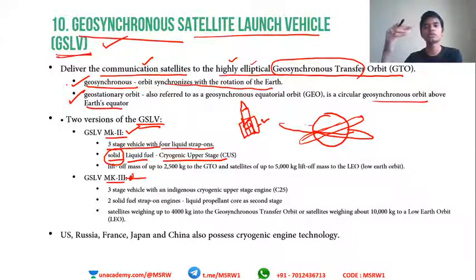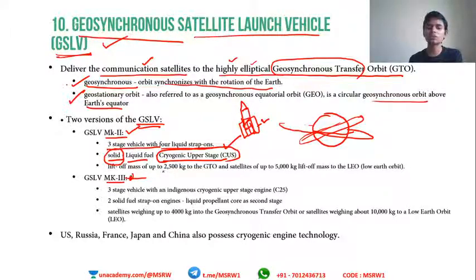And we cannot use solar energy forever either, because the sun's influence also reduces as we move beyond a particular distance. So cryogenic technology has been introduced by India, ISRO. The third stage of GSLV is the cryogenic upper stage.